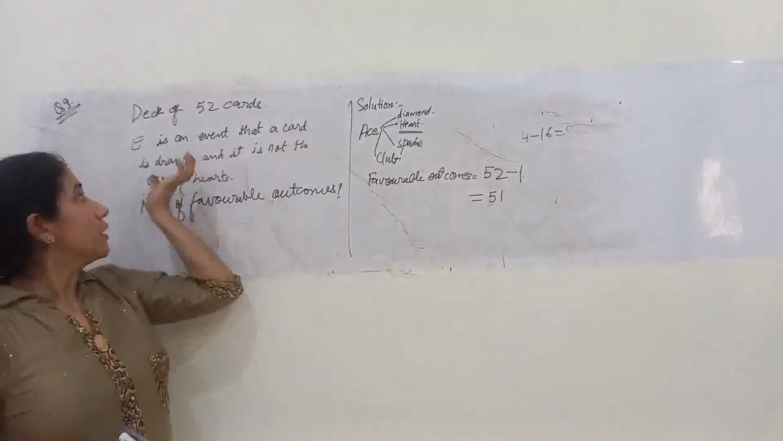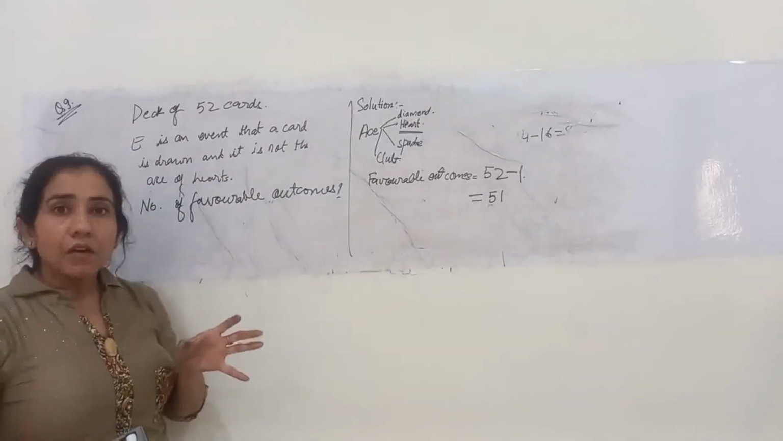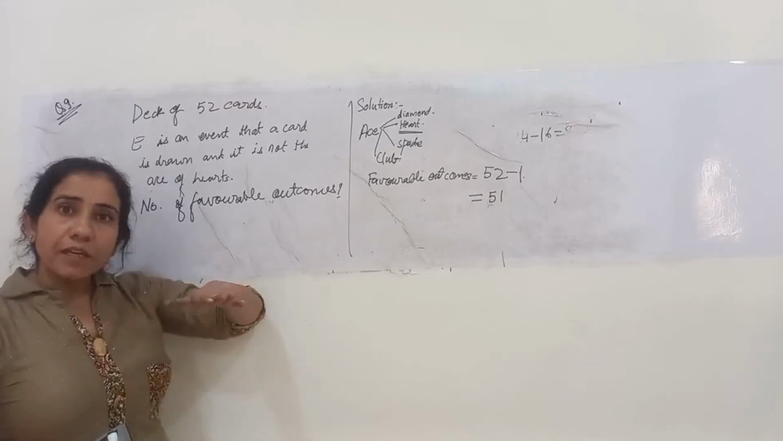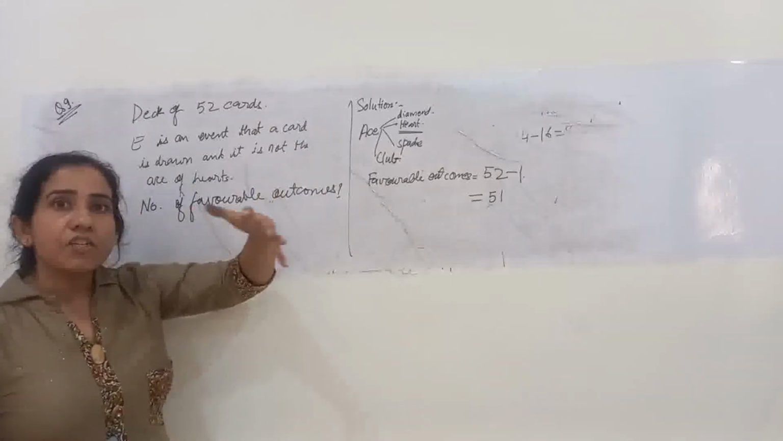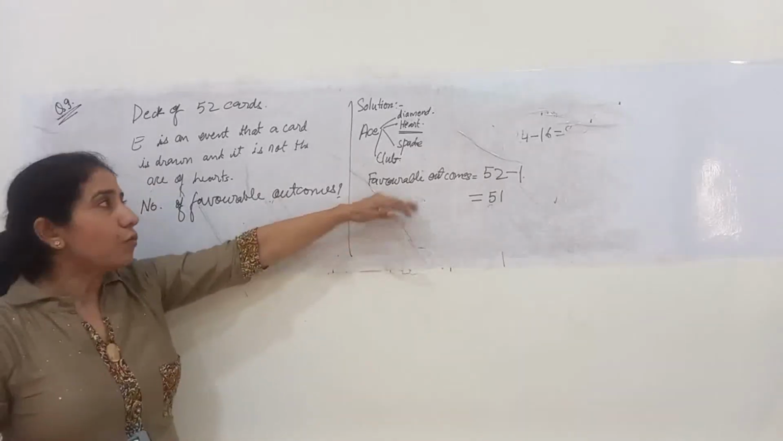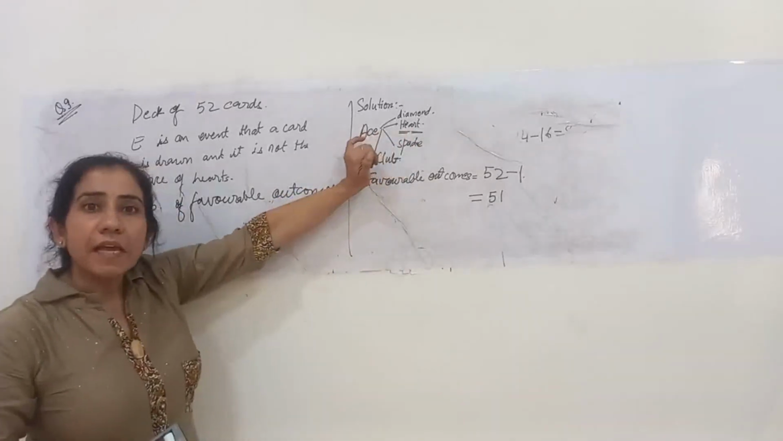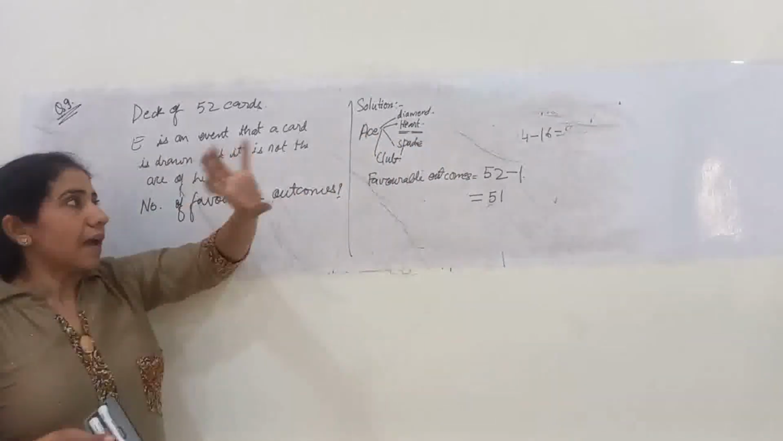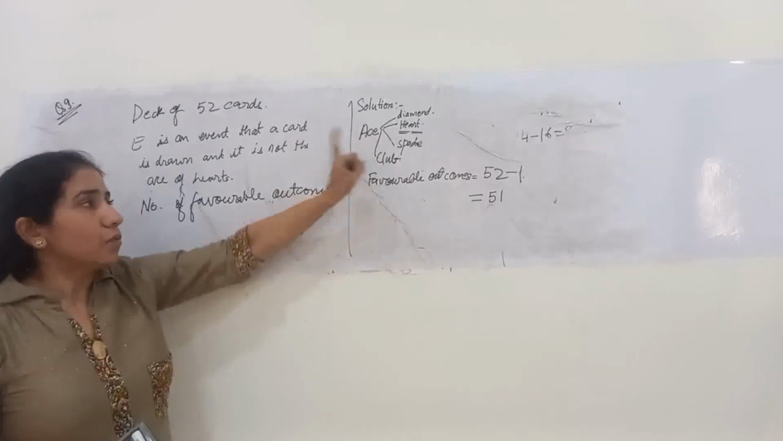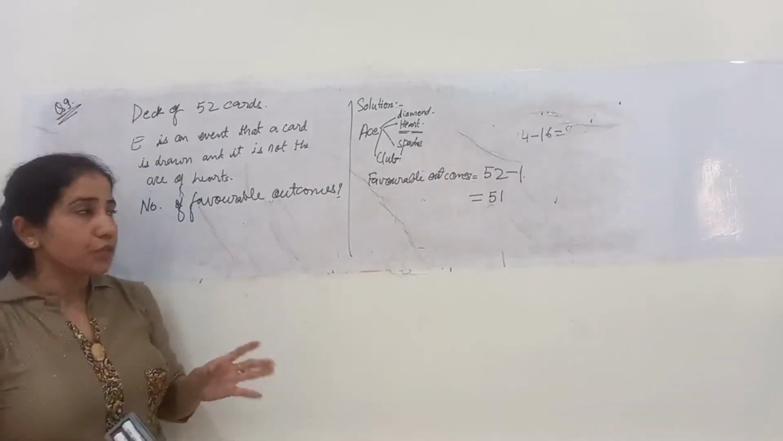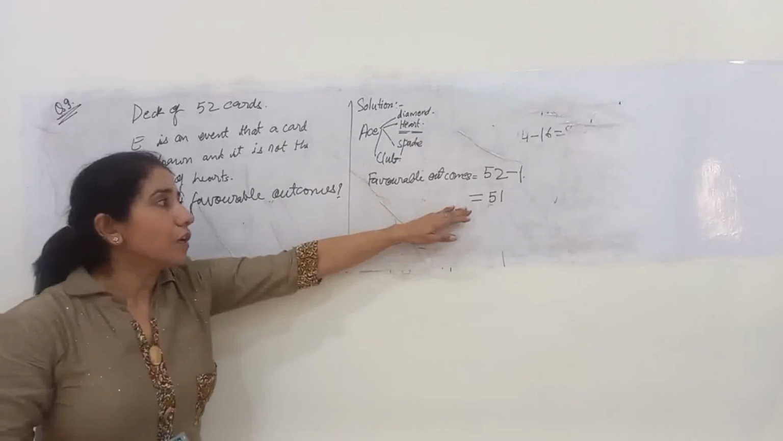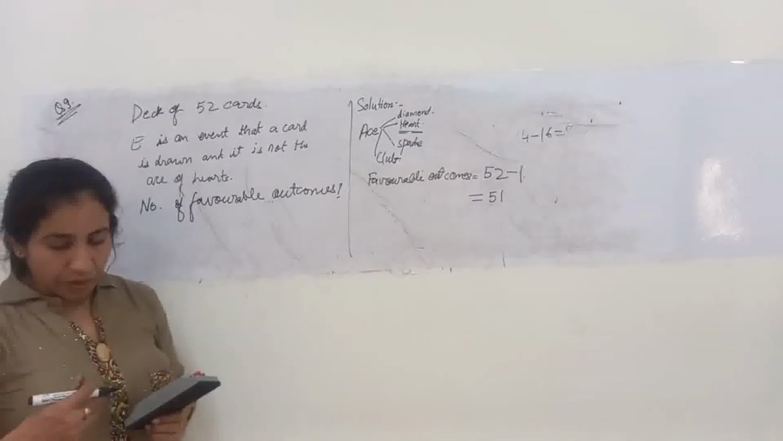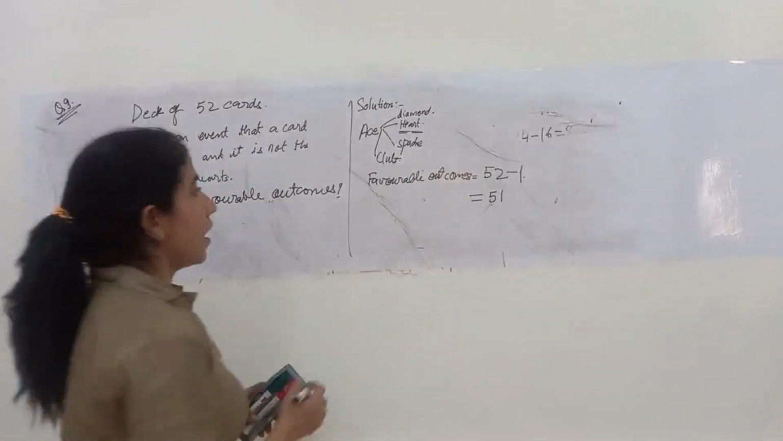This is because it is supporting the event E. Event E is saying that when a card is drawn, it shouldn't be the ace of hearts. And how many such cards are present in a pack of 52? Only one card, which is an ace as well as has a suit of hearts. So the number of favorable outcomes will be 52 minus 1, that is 51. So 51 will be the answer.